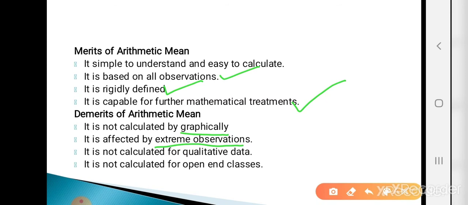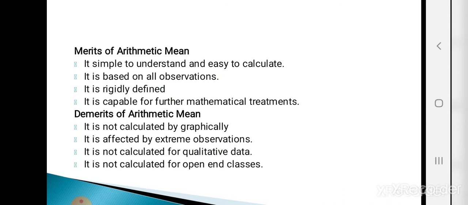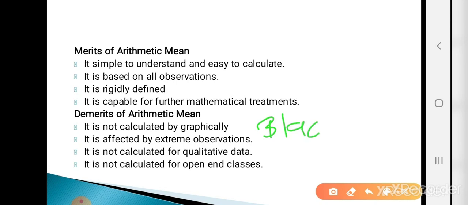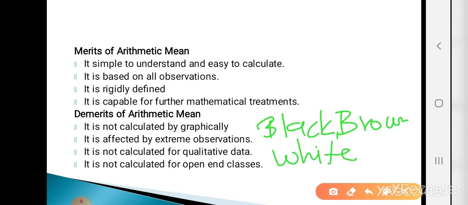The third demerit is that it is not calculated for qualitative data. Qualitative data means attribute type data. Suppose we are given the hair color data: black, brown and white. The given data is ungrouped data because here we are given only the values of x.